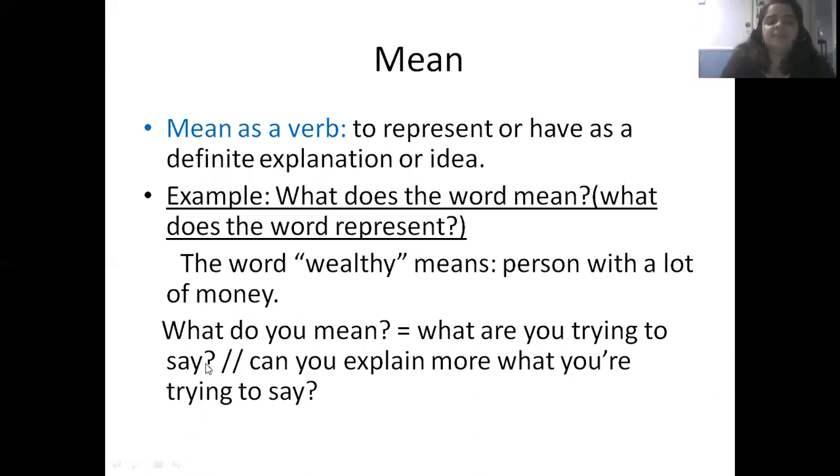So in that case, the person may ask you, what do you mean? The person, by asking that, is trying to ask you, what are you trying to say? Or can you explain more what you're trying to say? If the person asks you, what do you mean? Okay, try to ask that in a polite tone, so the person does not get offended. Like, what do you mean? Or what are you trying to say? Okay, it could be a way.